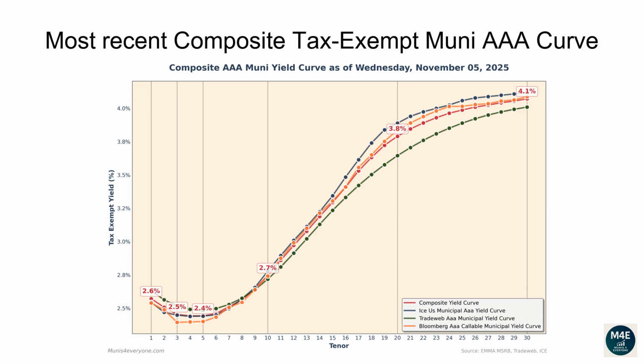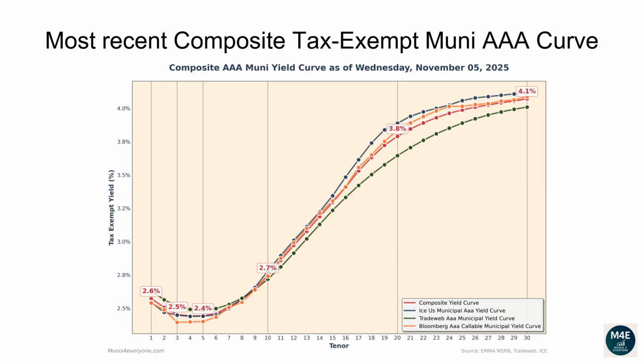The following composite tax-exempt yield curve is based off the most recent ICE, TradeWeb, Bloomberg yield curves that are available on the MSRB website, plus some proprietary extra adjustments, as of November 5, 2025. The one-year composite tax-exempt yield is 2.57%. The two-year yield is 2.51%.